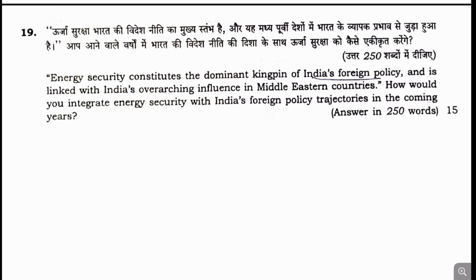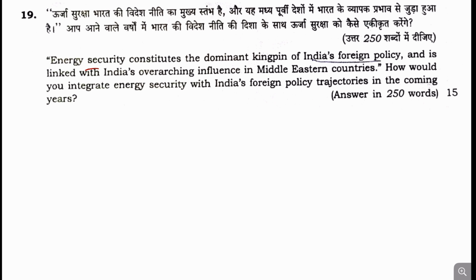Now, moving to the next question, question number 19. The energy security constitutes the dominant kingpin of India's foreign policy, and which is related to Middle Eastern countries, how would you integrate energy security with India's foreign policy? So this question, because most of the time we are dependent on the Middle East countries for our energy needs, right?